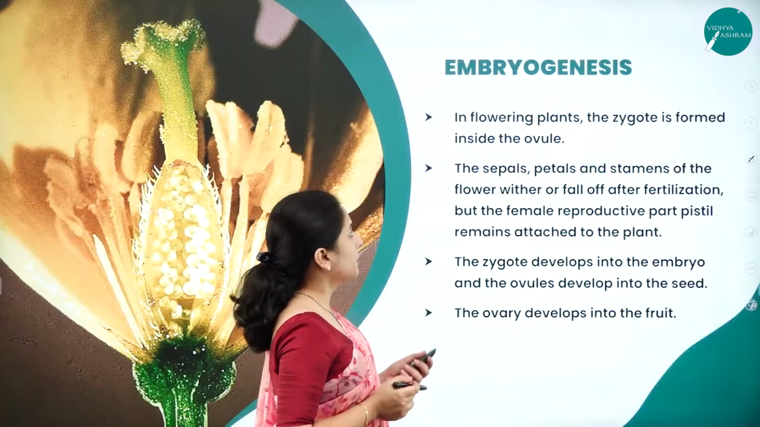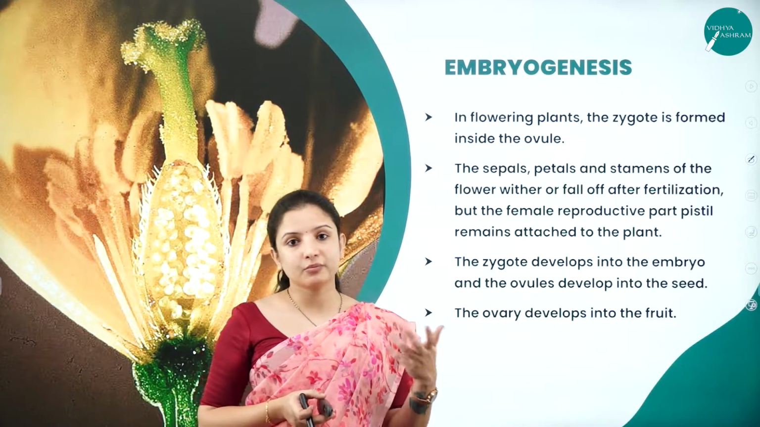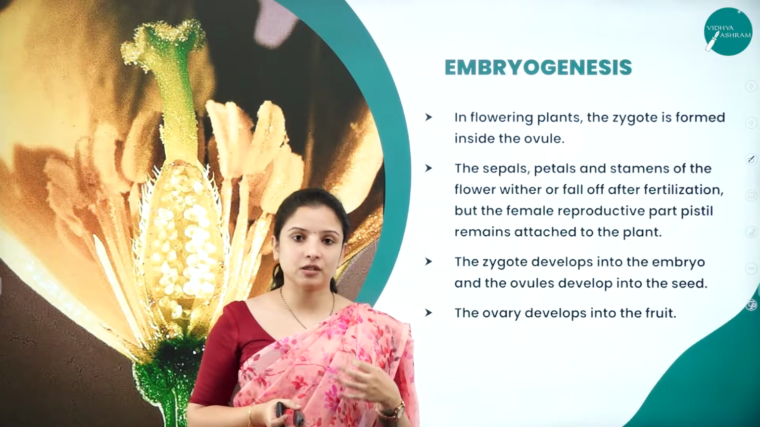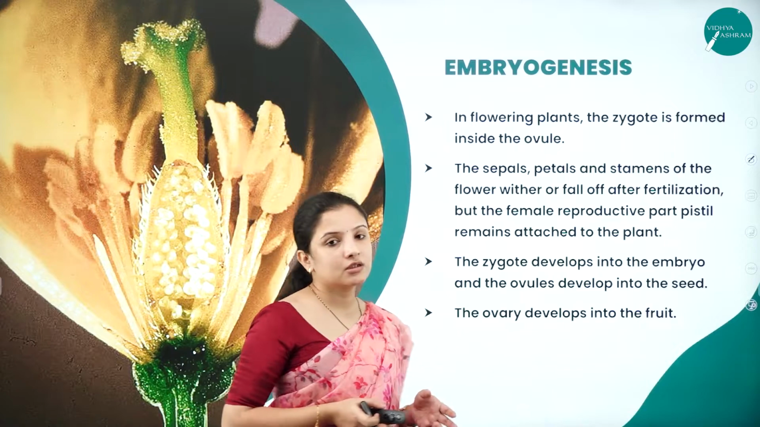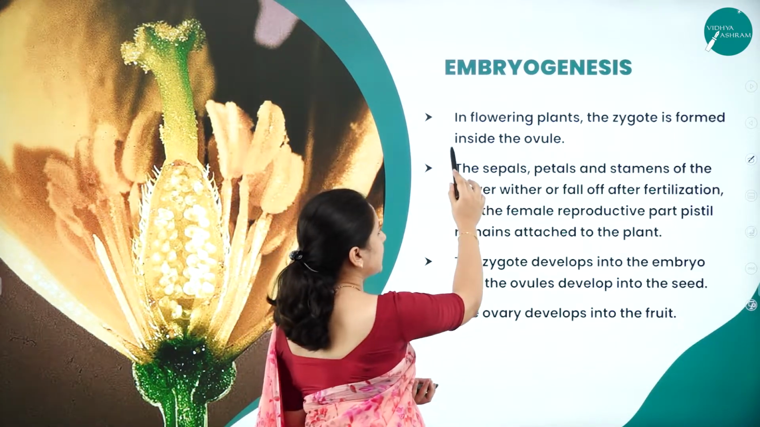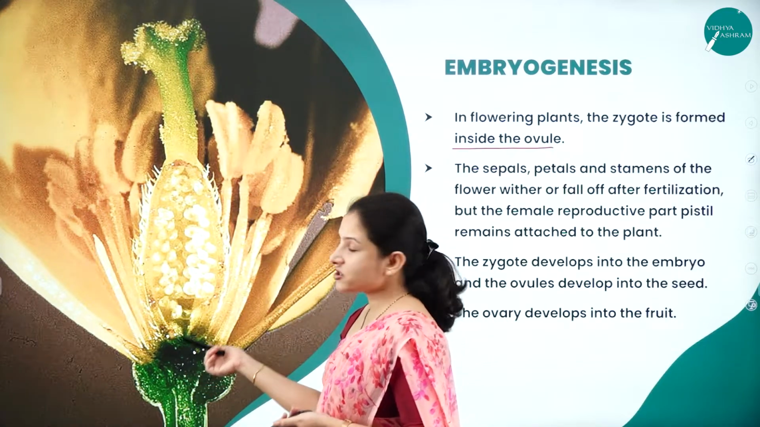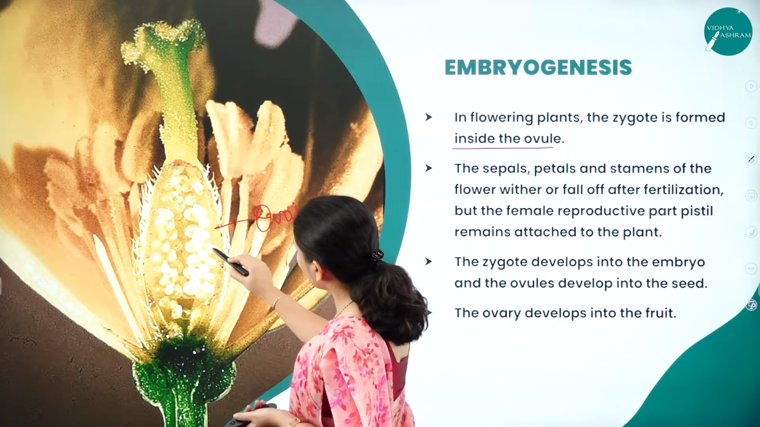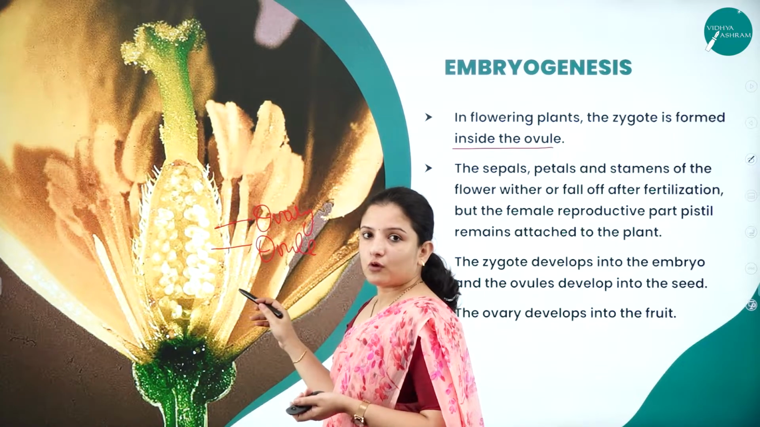So that is viviparous. Next, talking about the flowering plants. We understood about animals now. In animals, they have oviparous and viviparous forms of embryogenesis or embryo development, right? What about in the case of plants? In flowering plants, the zygote is formed inside the ovule. We all know the parts of a flower, right? Inside the gynoecium, what is there? This is the ovary part. In the ovary, what is there? Ovule is there.